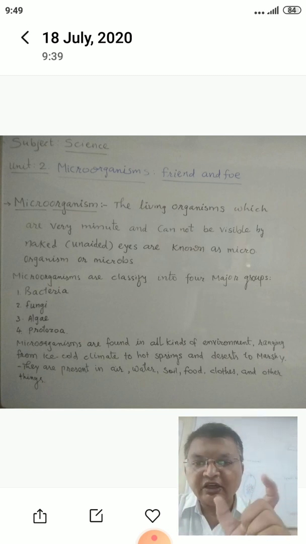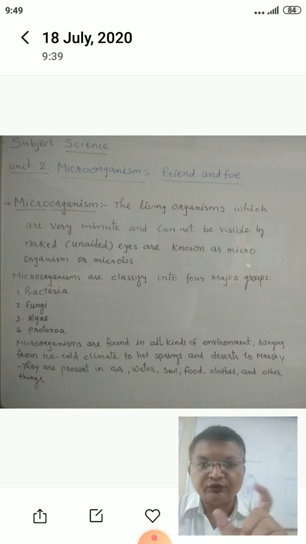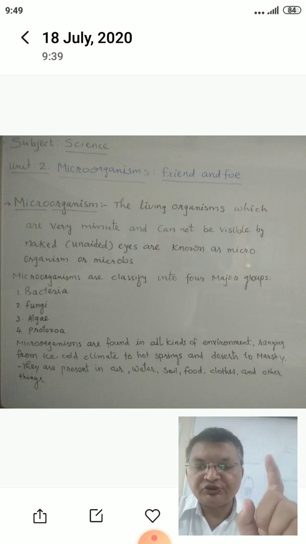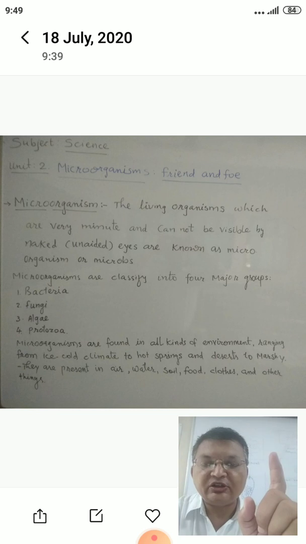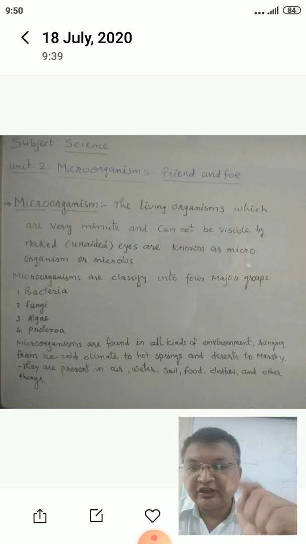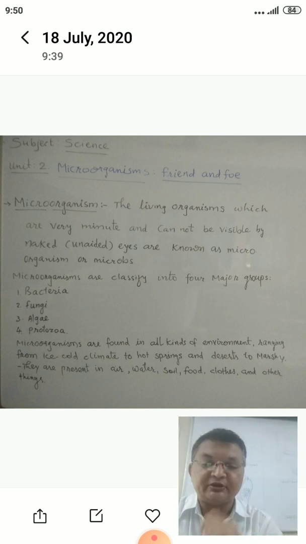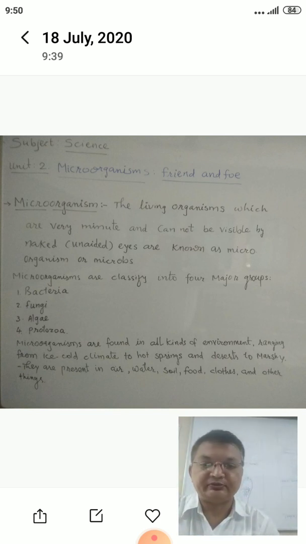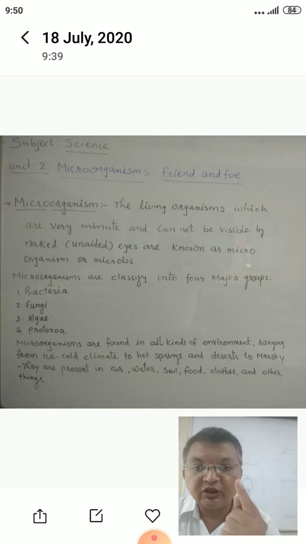In your scale there is a measurement given from 0 to 15. So that is a centimeter, a small measurement. Then if you observe your scale, in 1 centimeter there are 10 small lines. Each line is 1 millimeter. And 1 millimeter is very small, so it is very difficult to measure.